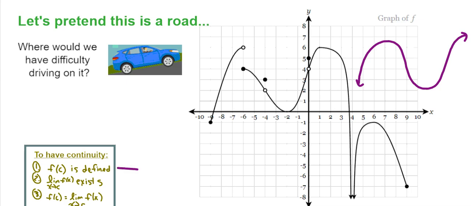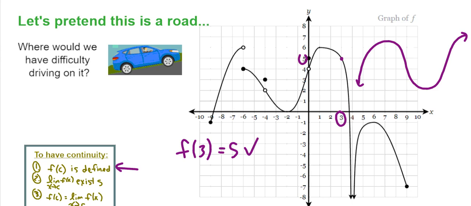Well, what that means is this. c is any x. Let's go ahead and pick a c. Let's pick 3 for our c, all right? And so we ask, all right, f of 3, is that defined? Well, let's see. What's the value of the function when x is equal to 3? It looks like it's equal to 5, right? This is 5 right here. So we're like, yep, that equals 5.